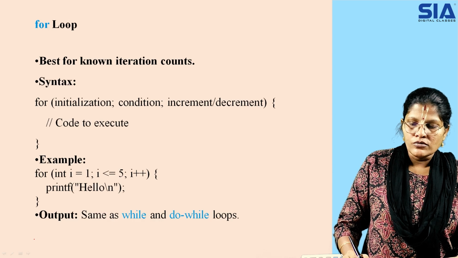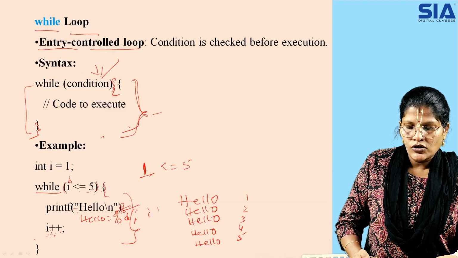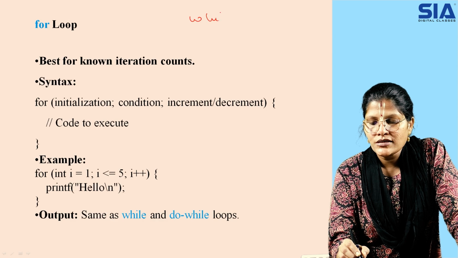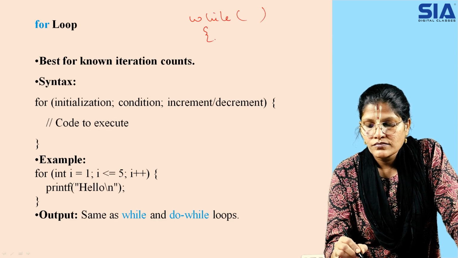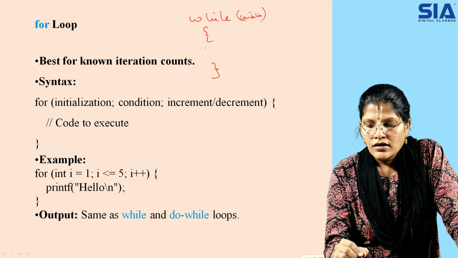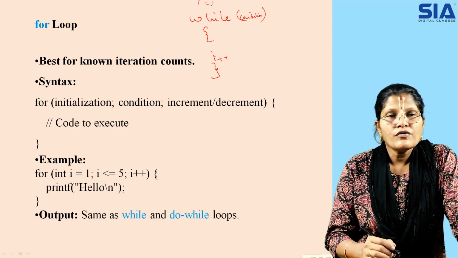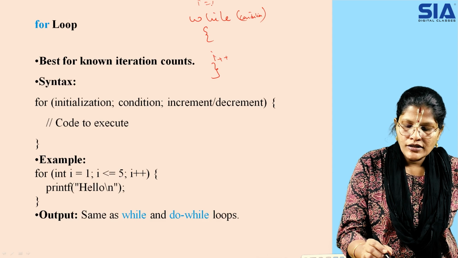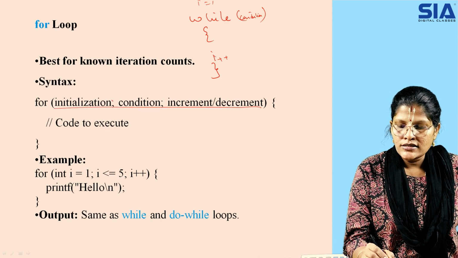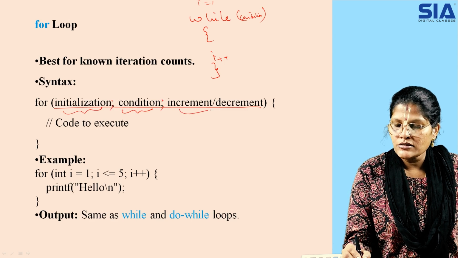Now when you talk about the for loop, what do you mean by it? In the while loop, you had separate statements: the while with the condition specified, the value incremented or decremented, and your initialization. But in the for loop, everything is given on a single line. Here it has three separators, so this becomes one statement, this another, and this another.